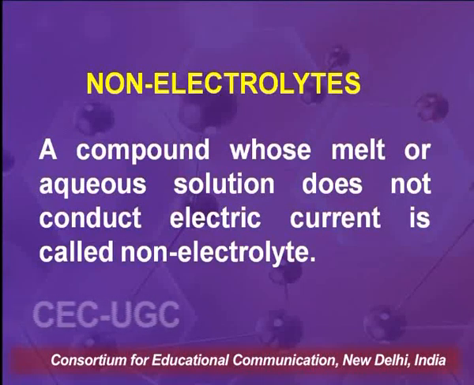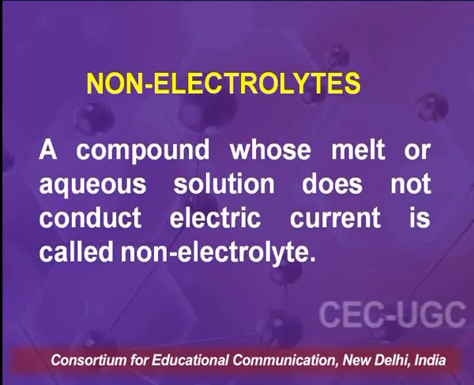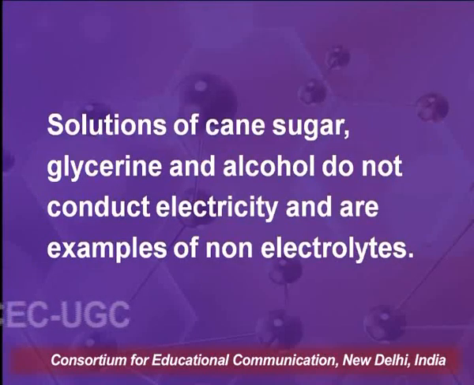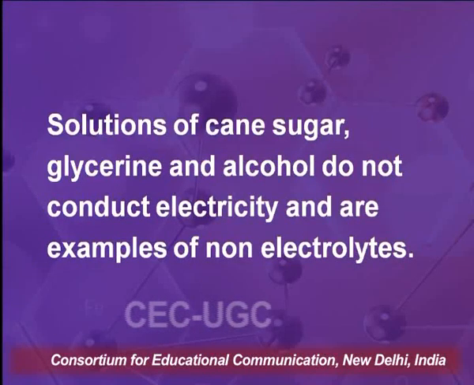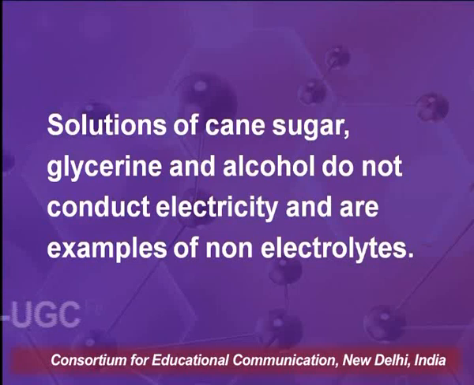Non-electrolytes: a compound whose melt or aqueous solution does not conduct electric current is called a non-electrolyte. Examples of non-electrolytes are solutions of cane sugar, glycerine and alcohol, and they do not conduct electricity.